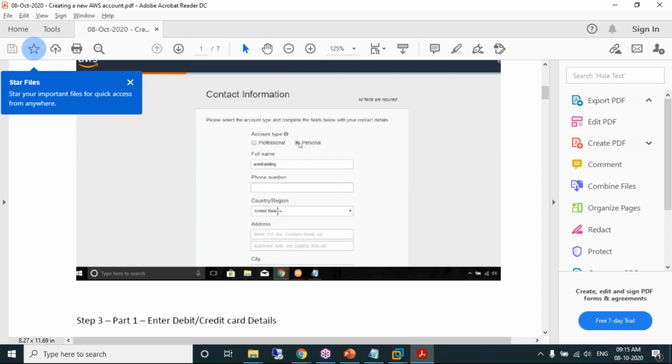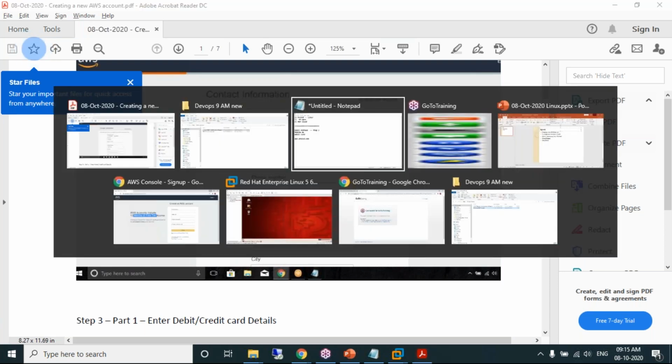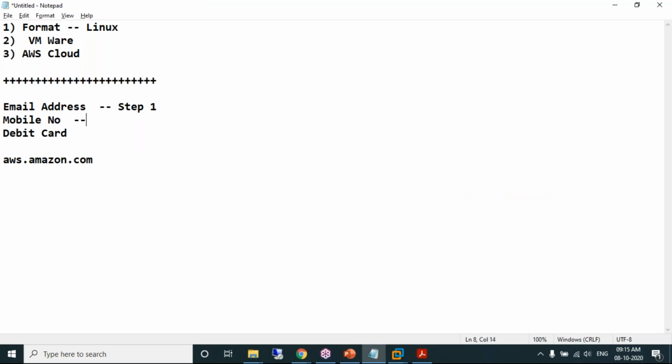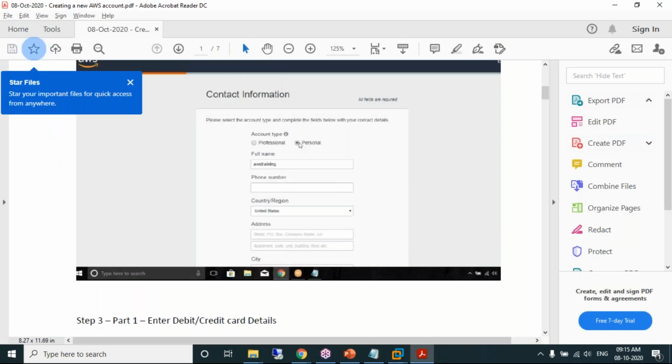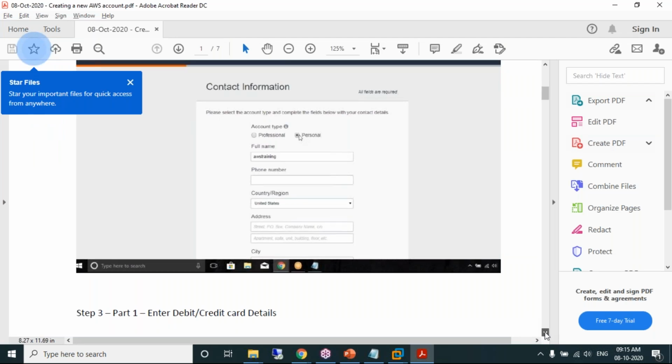Provide your mobile number with the right country. Country is also very important. So the mobile number is used in which step? Step 2. We are furnishing your mobile number in step 2. Step 1, email address we have entered in step 1. Mobile number we are entering in step 2. Provide the right country. Next step.